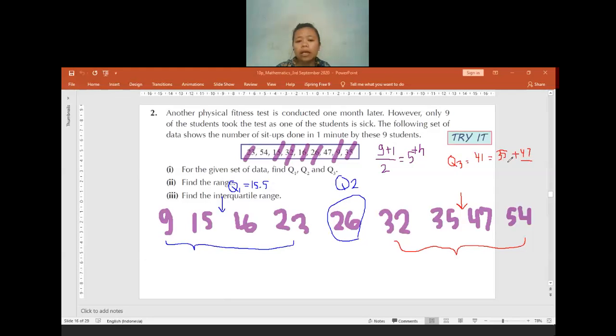Let us move to the second part of the question, where we have to find the range. How do we find the range? Yes, the range is the highest minus the smallest. The highest is 54 and the smallest is 9. So 54 minus 9 is 45. Good job.